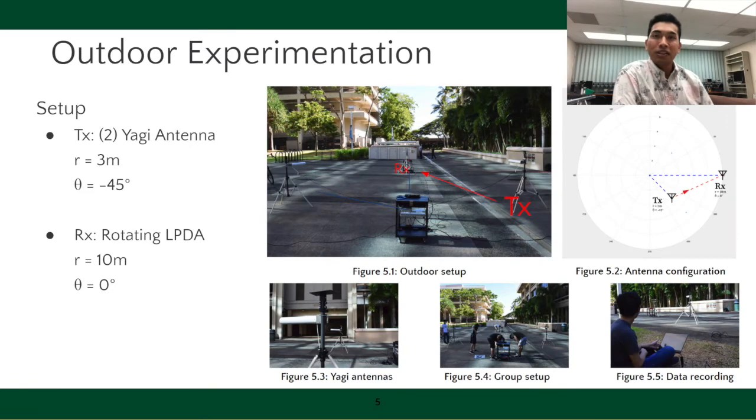The scenario shown in figure 5.2 is replicated in an outdoor experiment conducted near the post. As shown in figure 5.1, we have a high-gain Yagi antenna placed 45 degrees and 3 meters away from the center. The receiver is a reconfigurable LPDA antenna placed 10 meters away from the center. Knowing the positions of both antennas, we are able to generate a ground truth AOD vector from the receiving antenna. This can be utilized to compare our estimation with our real-world measurements.